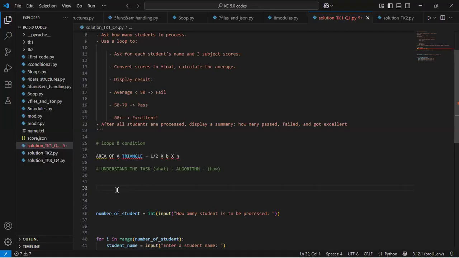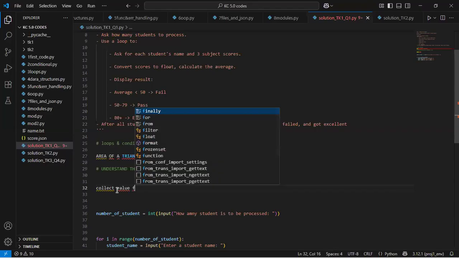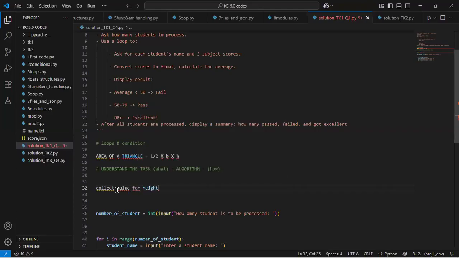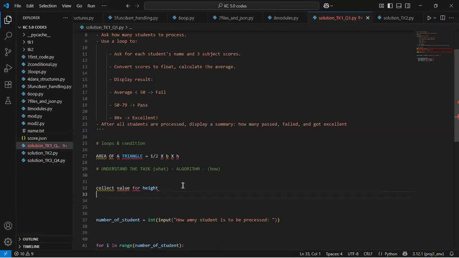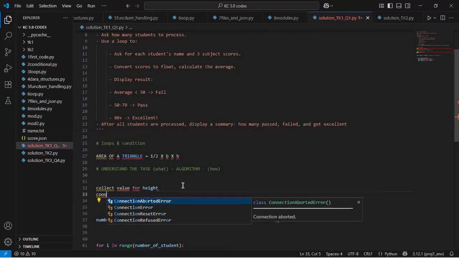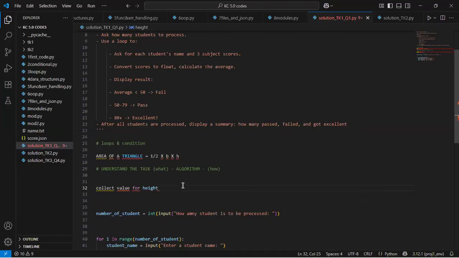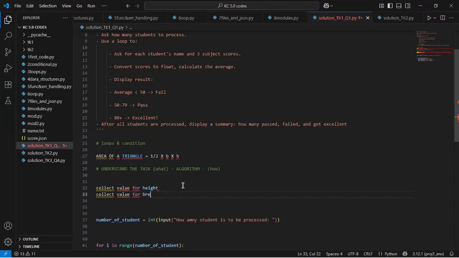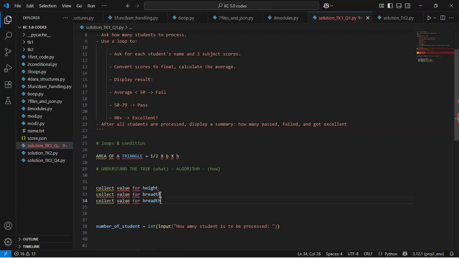So now what do I do? I can simply go back to writing the steps. First of all, I will collect a value for height, right? After that, I'll collect a value for the breadth. And then, since I now have the value of height and breadth, I can replace them in the formula and carry out what the area of the triangle is, right?